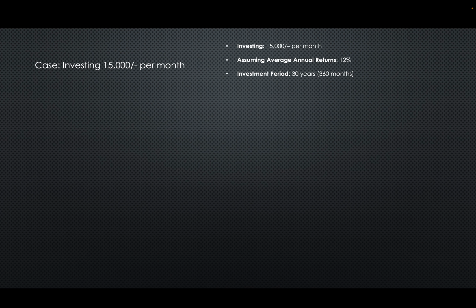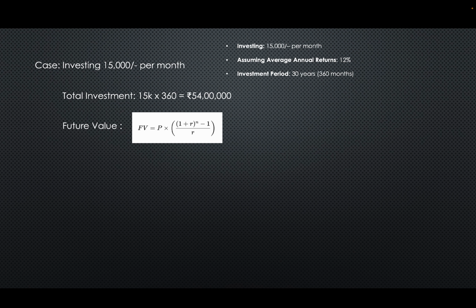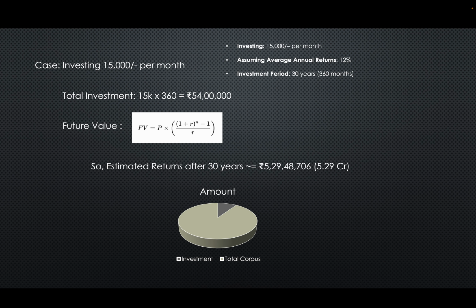So let's take the case of investing 15,000 per month. The total investment for the next 30 years will be 15k into 360, the total number of months, which equals 54 lakhs. So you are investing 54 lakhs in those 30 years. Now this is the formula from which we calculate our compounding return value. The estimated returns after 30 years will be 5 crore 29 lakhs 48,706. This is the average estimated return, which is 5.29 CR. So you are investing 54 lakhs, and you are getting 5.29 CR.